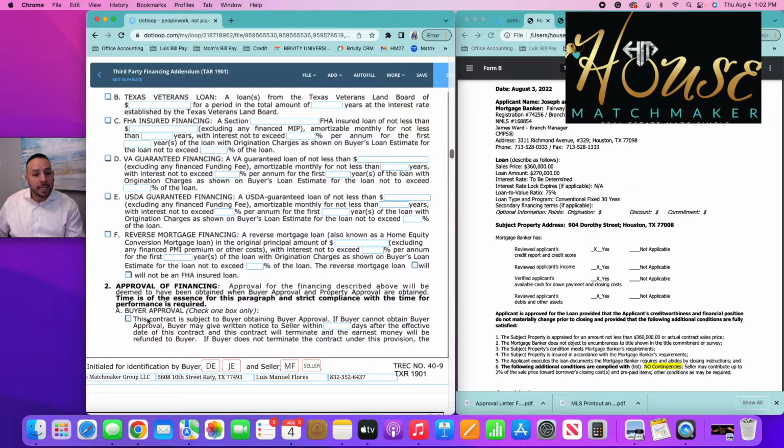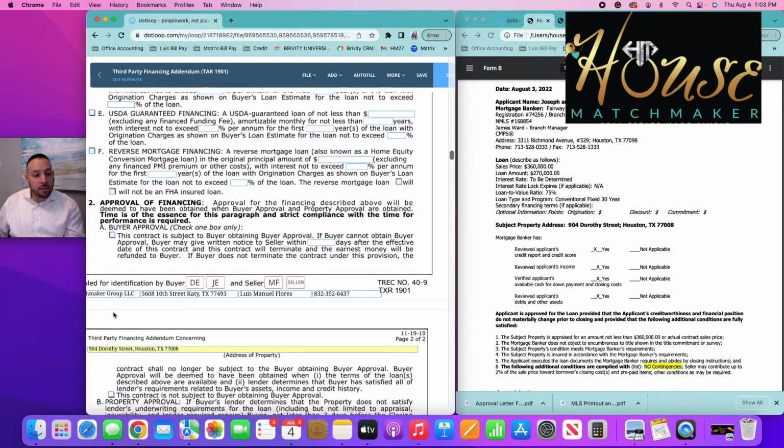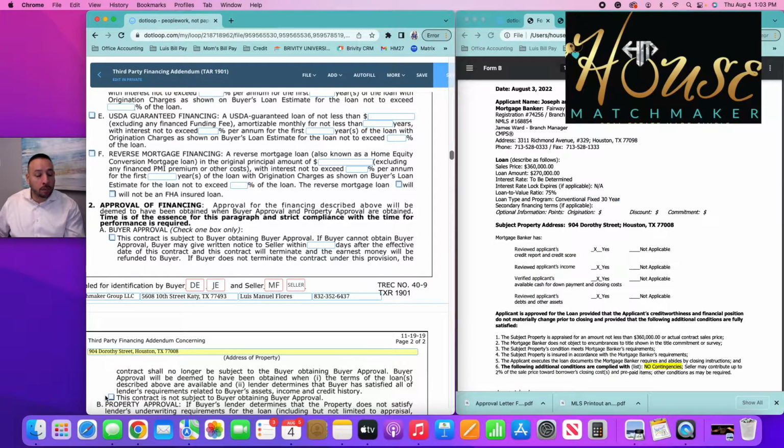Okay. Now this says that there is an approval of financing. Approval for the financing described above will be deemed to have been obtained when the buyer approval and property approval are obtained. Time is of the essence of this paragraph, and strict compliance with the time of performance is required. Okay? It's either going to be option A or option B.